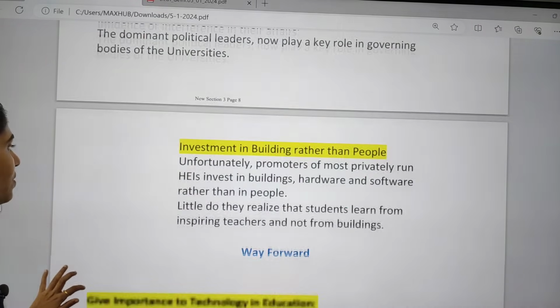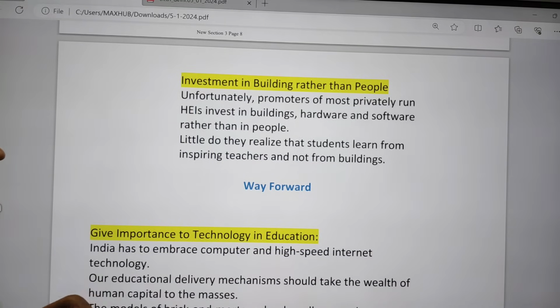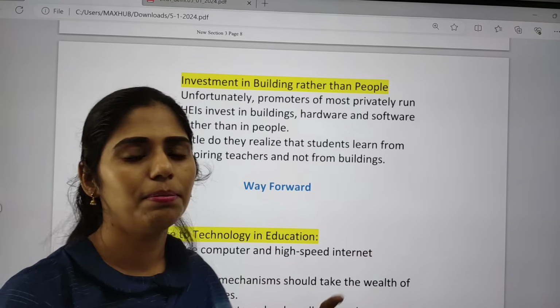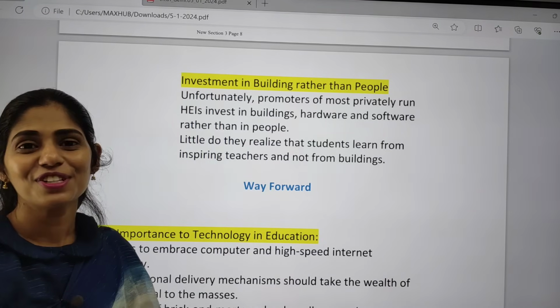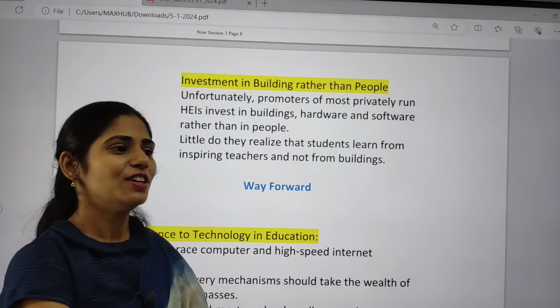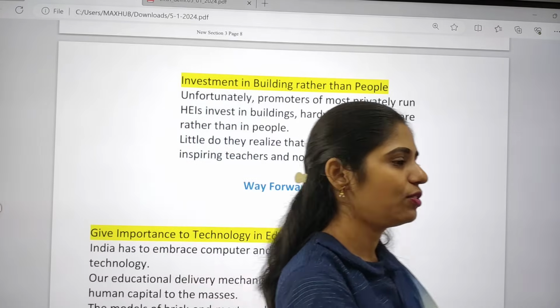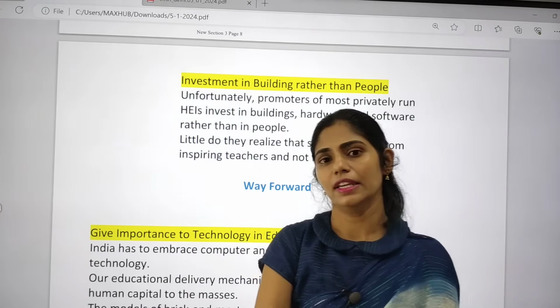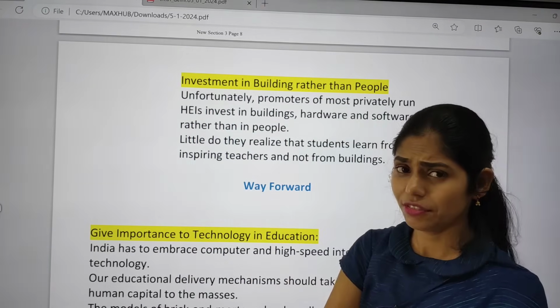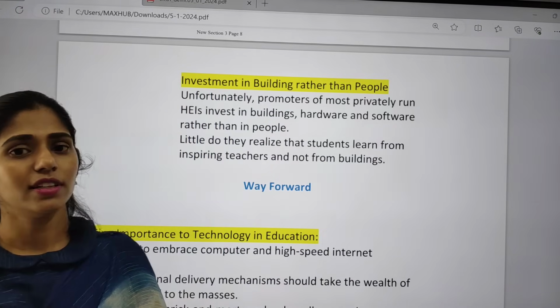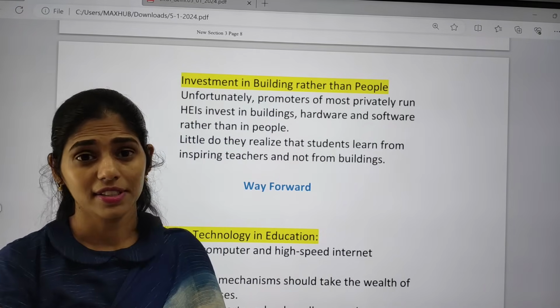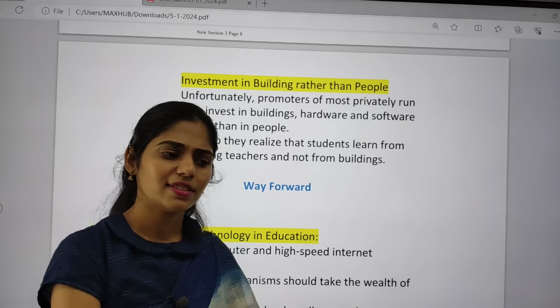Okay, and next one is investment. They are investing just in the building or extending of their colleges. This is evident from my college. In our college we have pharmacy, engineering, MBA, and engineering separately for women. It is a 6 years course. I did my graduation for 6 years. In these 6 years, when I started my